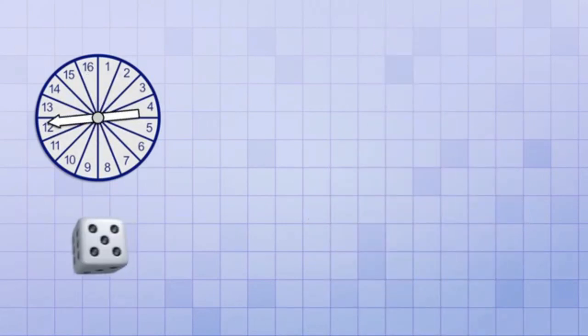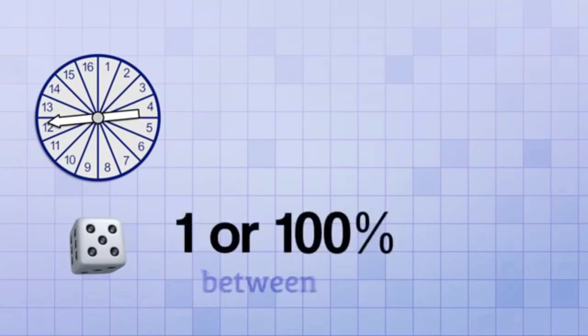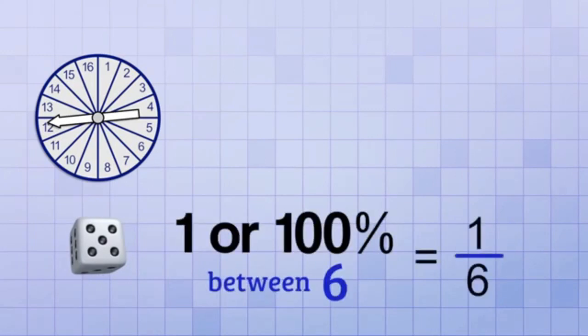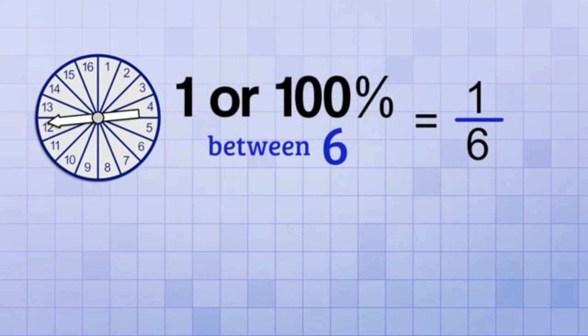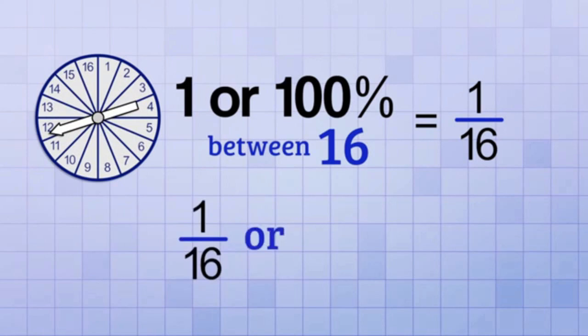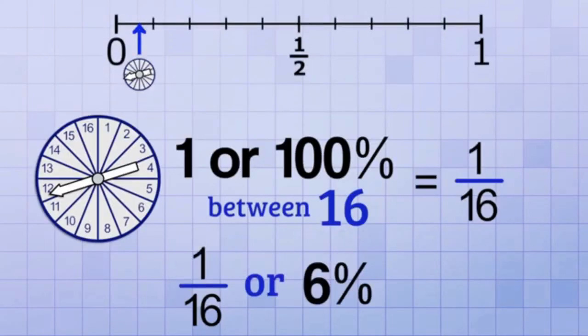Well, just like with dice, where we had to split up the 100% between all 6 possibilities, we'll do the same thing now, but we'll split it up between 16 possibilities. So the probability of spinning a 12 is 1 over 16, or about 6%, which is right here on the probability line. We can see that the probability of spinning a 12 is less likely than the probability of rolling a 3. And that makes sense because there are more possible outcomes with our spinner.